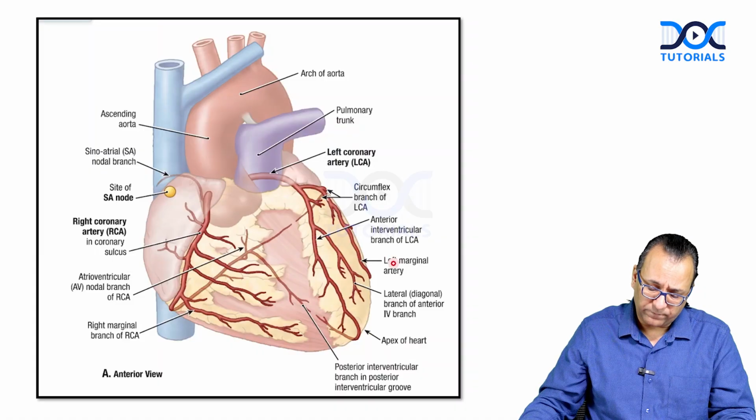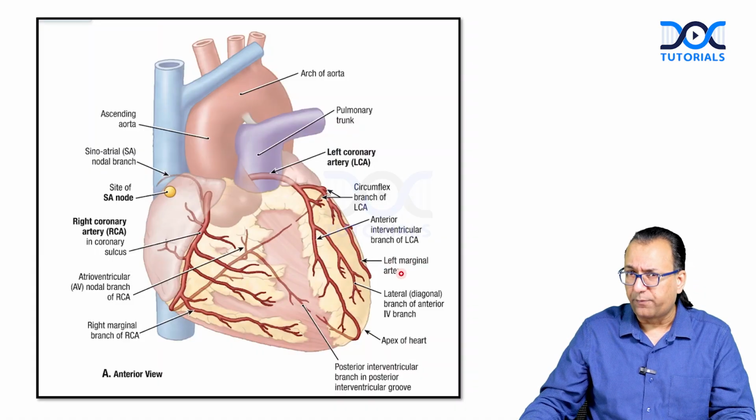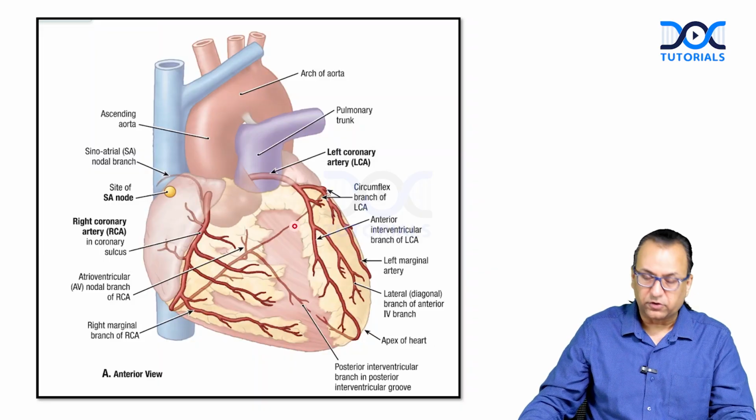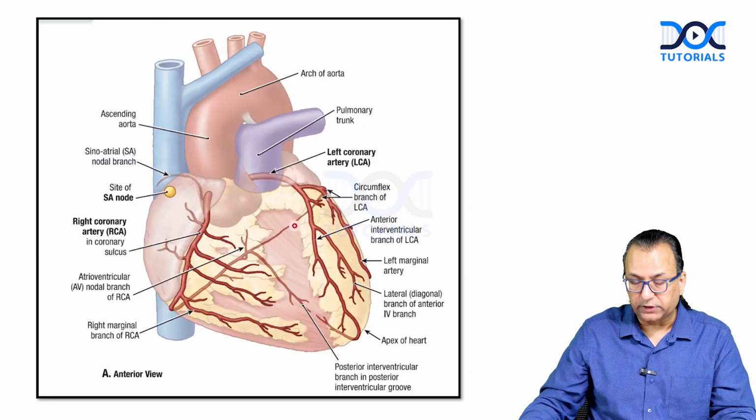Then you are seeing this left marginal artery. Who gave this left marginal artery? The left marginal artery is the obtuse marginal artery, and it was given by the circumflex artery, the other branch of the left coronary artery. So the left coronary artery continues as the circumflex artery, which will give this left marginal or obtuse marginal artery, and then it will go posteriorly, running in the left coronary sulcus anteriorly as well as posteriorly, anastomosing with the right coronary artery in the coronary sulcus posteriorly.